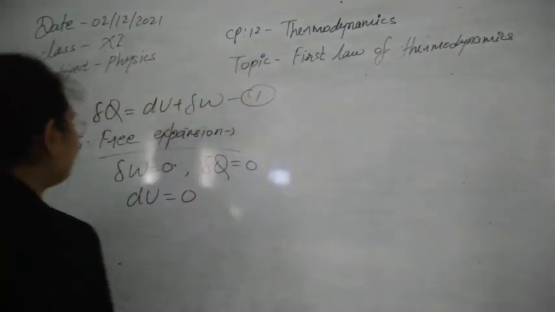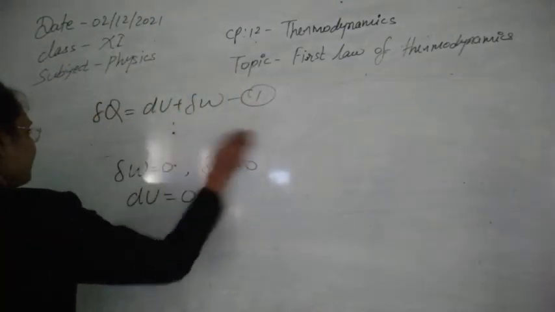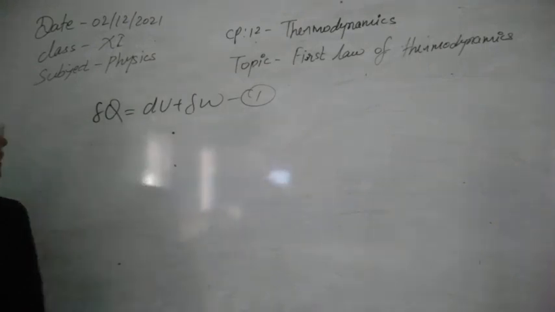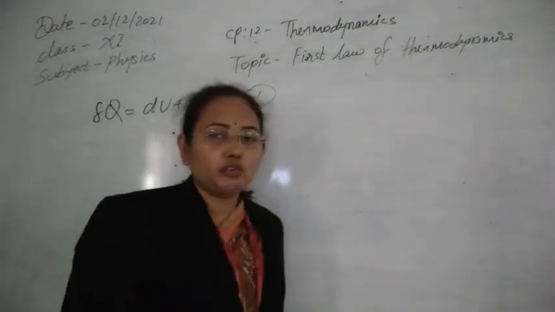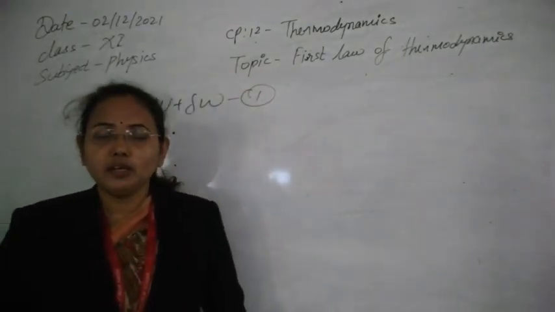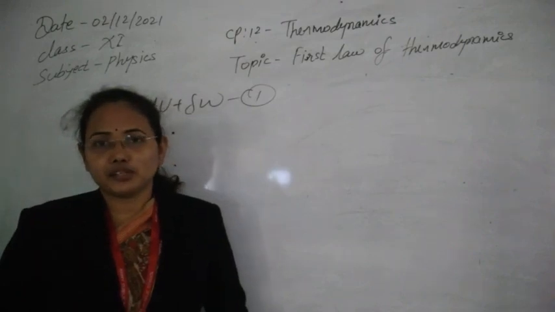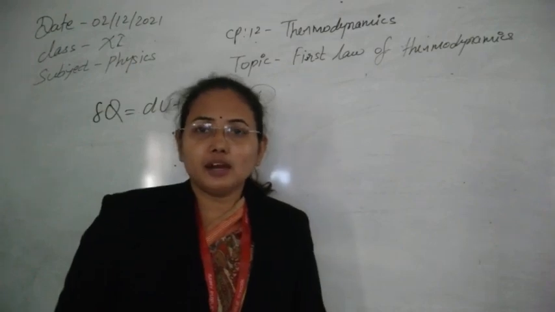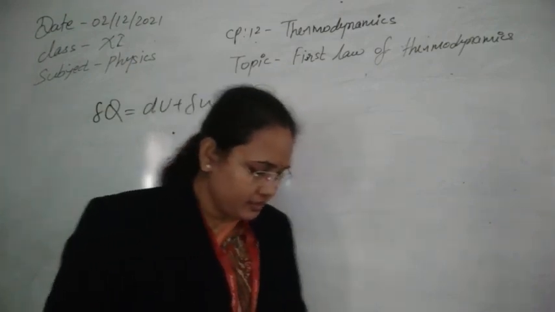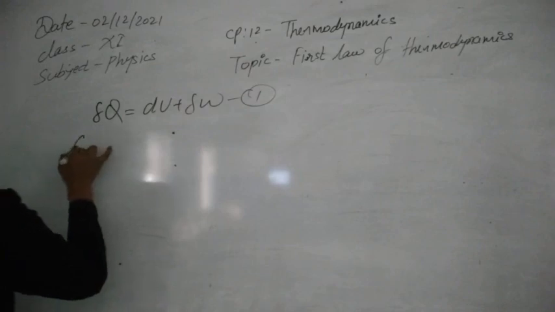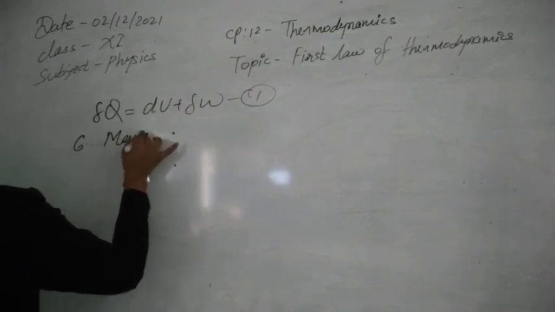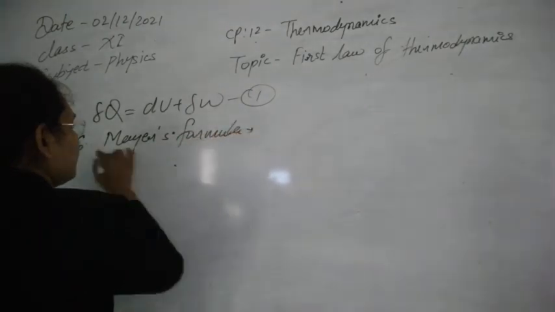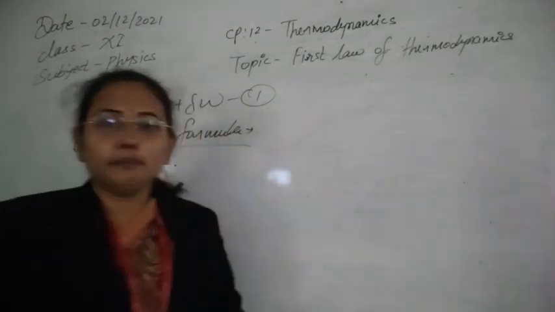So Mayer's formula is what? As in the last chapter while discussing the thermal properties of matter, we have discussed the specific heats and also the two types of specific heat, that was molar specific heat at constant volume and molar specific heat at constant pressure, Cp and Cv. We have discussed that. So here we can see now the relationship between the two, and that is known as Mayer's formula. That establishes a relationship between Cp and Cv.